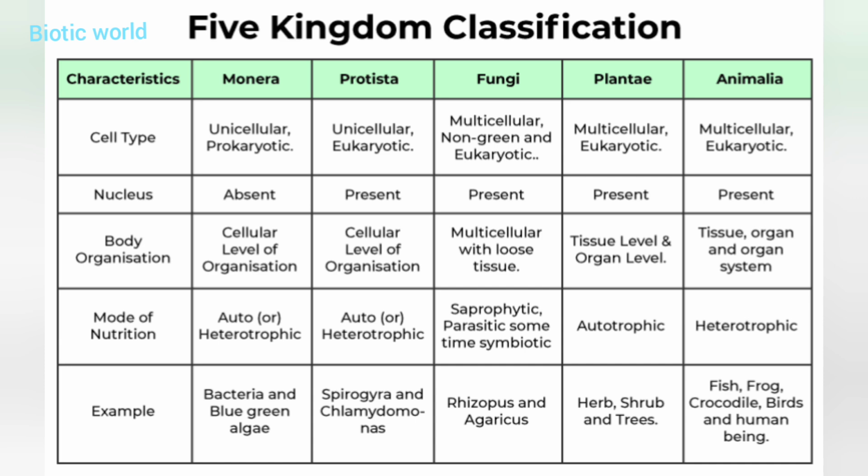Our next group is Animalia. This kingdom contains organisms that are multicellular, eukaryotic, and lack a cell wall. They feed in a heterotrophic manner. They exhibit a wide range of traits and complexities, resulting in a variety of diverse forms. Now let us see some other characteristics of kingdom Animalia.